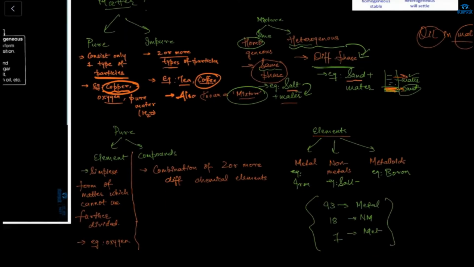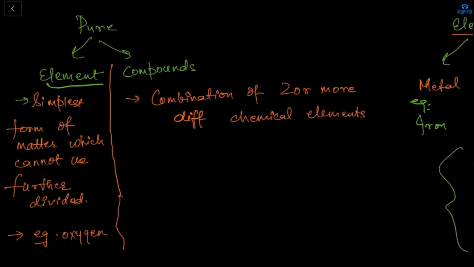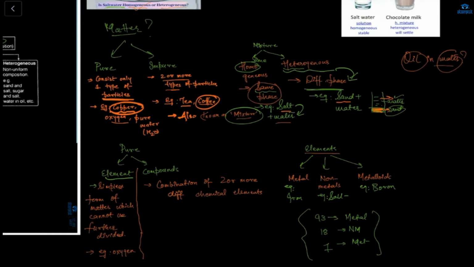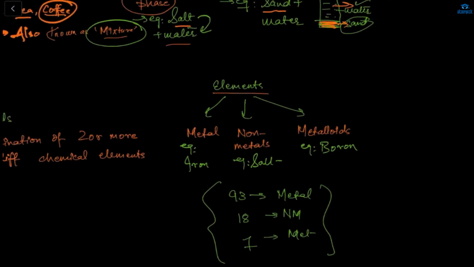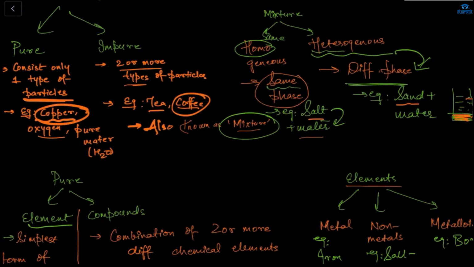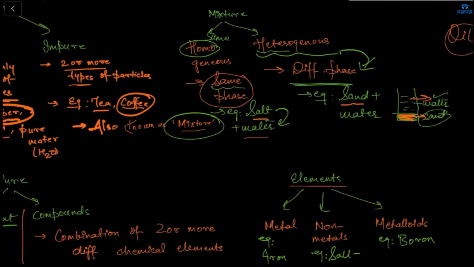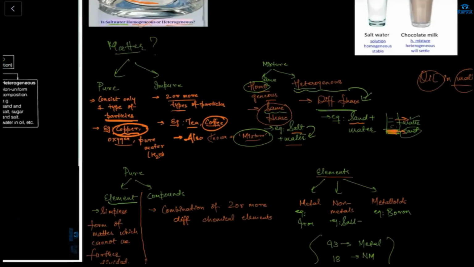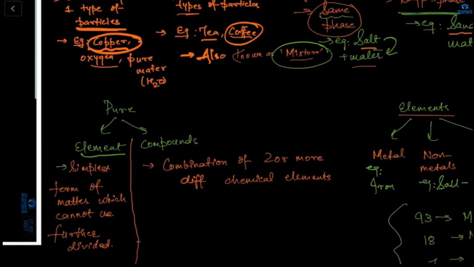Now, till this much, what we have seen: matter is divided into two parts, pure and impure, and pure is divided into two parts again, one is element, another one is compound. And now the elements are divided into three subparts: metals, non-metals, and metalloids. And the impure, we call it a mixture also. So mixture is divided into two parts, homogeneous and heterogeneous.